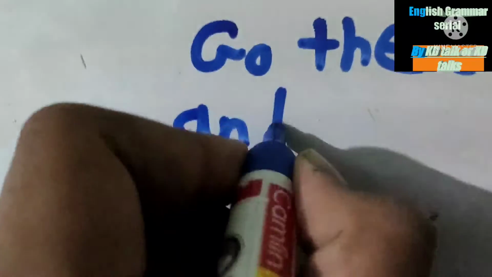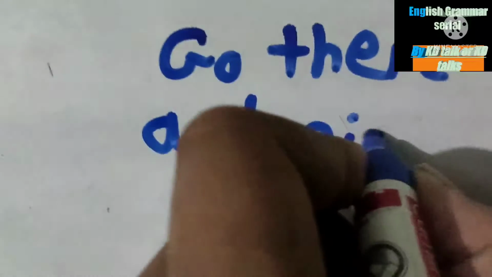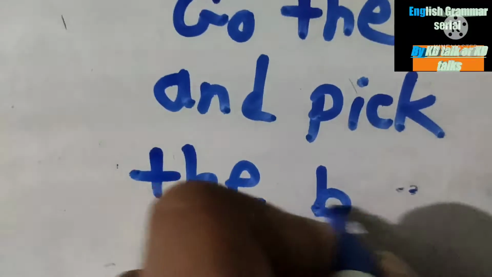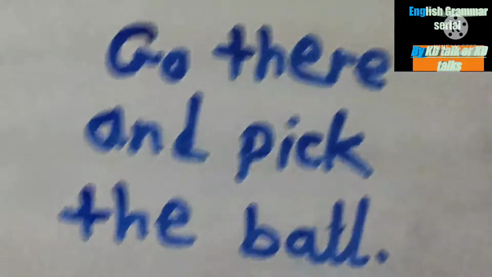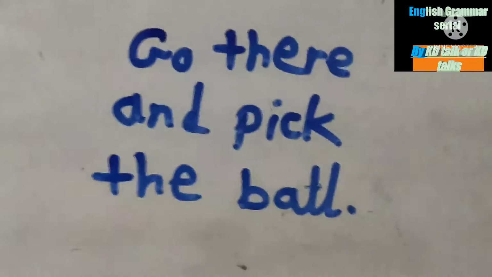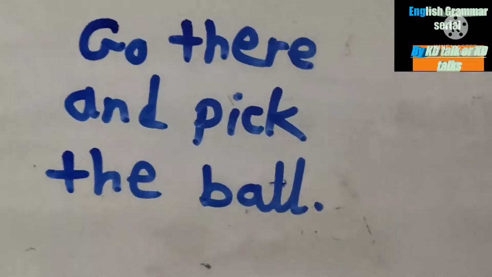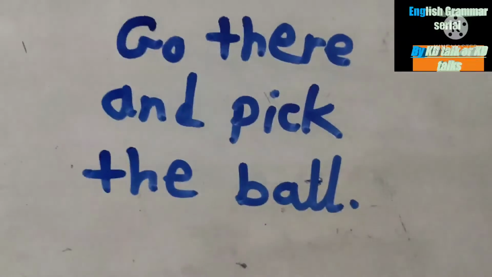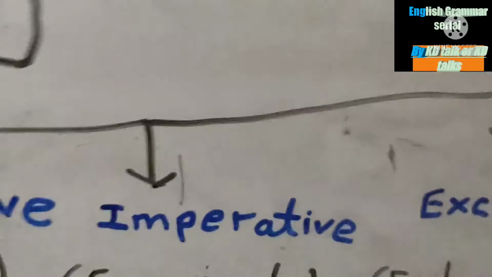Here a command is given to someone. When a command or a request appears in the sentence, we say that this is an imperative sentence.